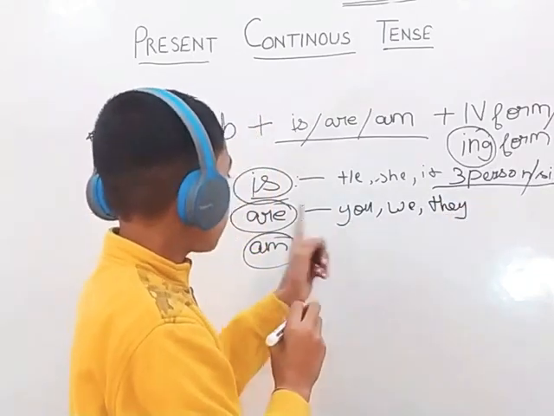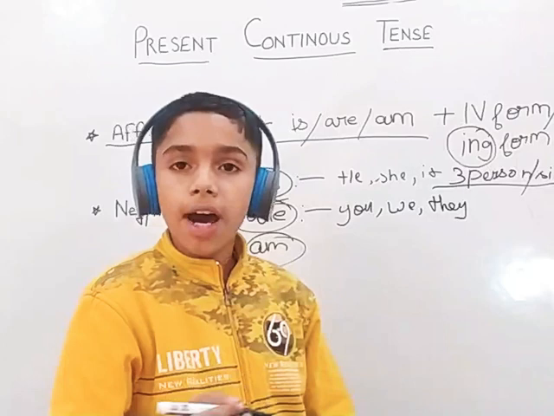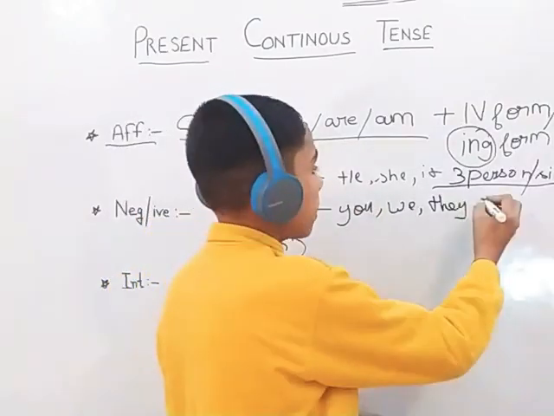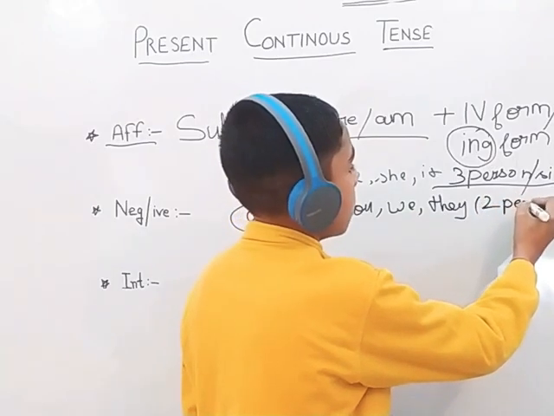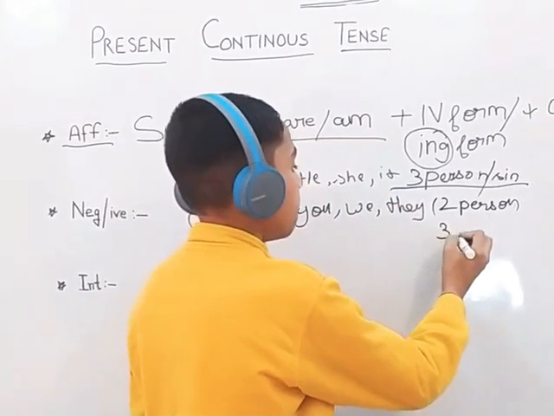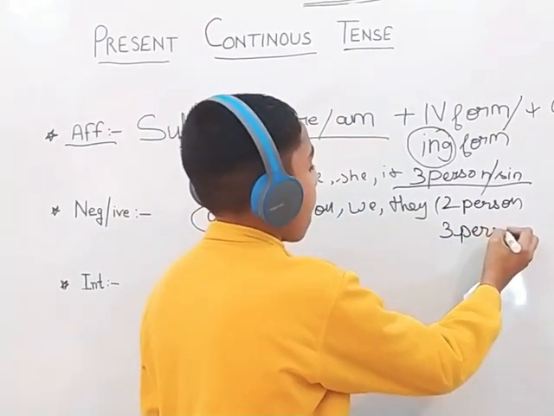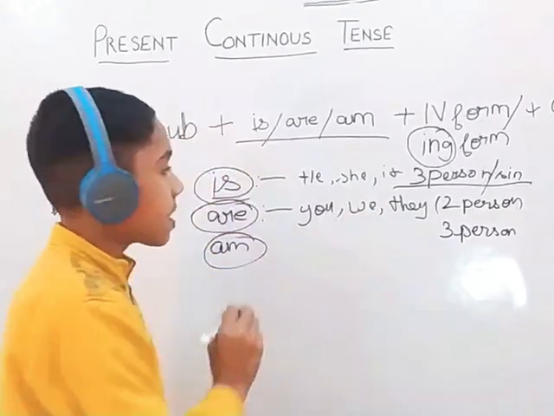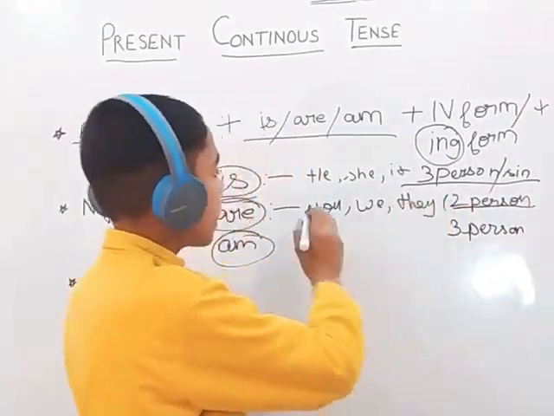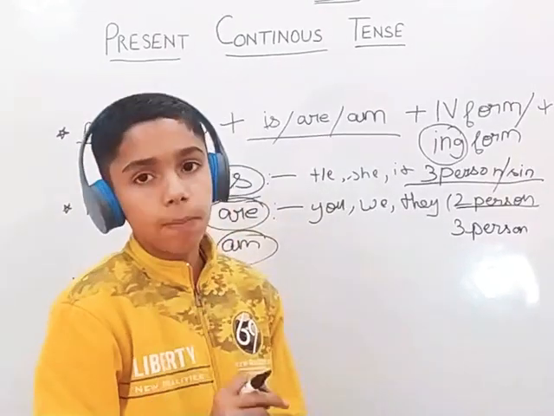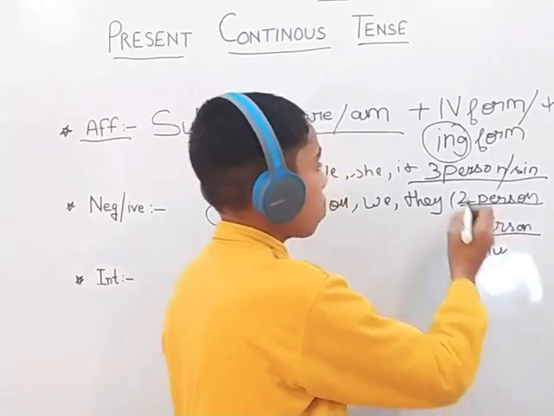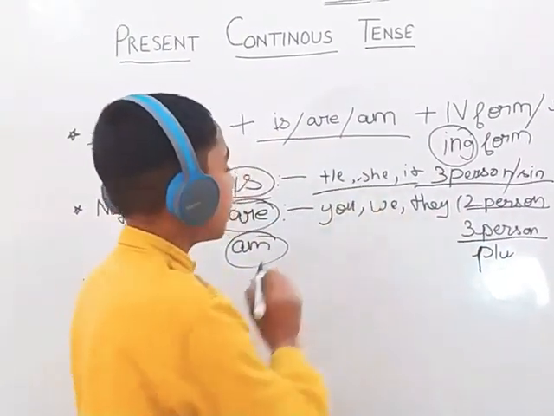These three, like you are eating, you are playing, you are doing this work, etc. You is second person, and we and they are first and third person. Second person is singular and plural both, and third person plural is they, because singular we have used for he, she, it.